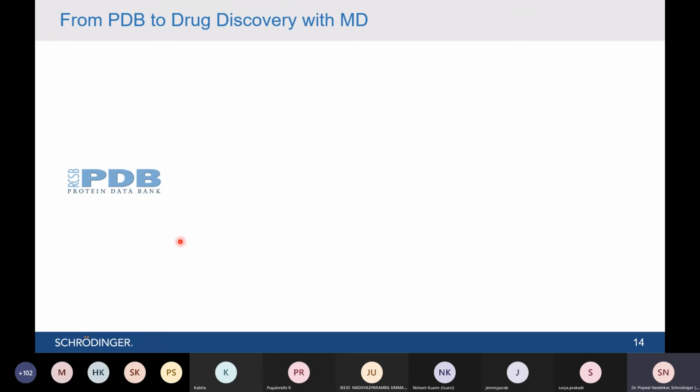Those steps start with the protein structure. You can get a protein structure from the Protein Data Bank, where you get the direct crystal structure, NMR structure, or cryo-EM structure. You can also get the protein-ligand complex from there. You can also get the protein structure from a homology model. So there are many sources from which you can get the structure of a protein or protein-ligand complex for running MD simulations.